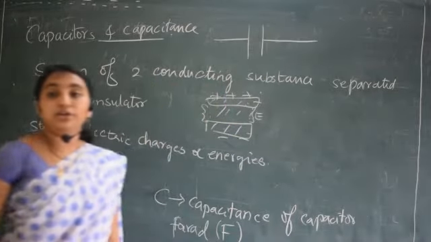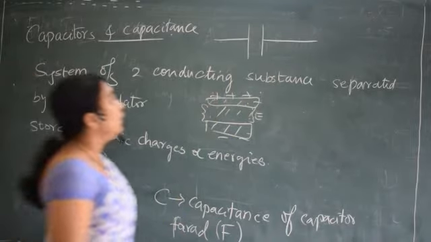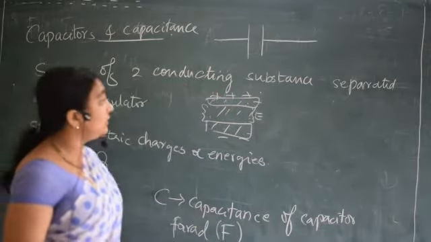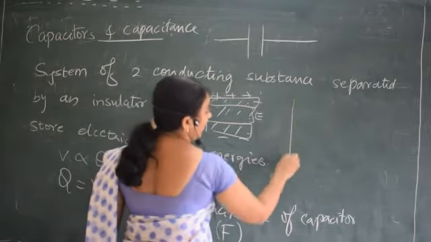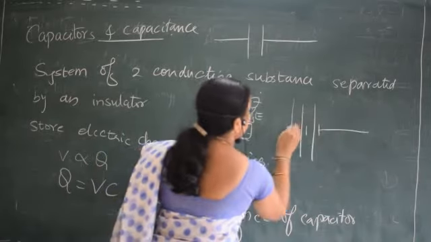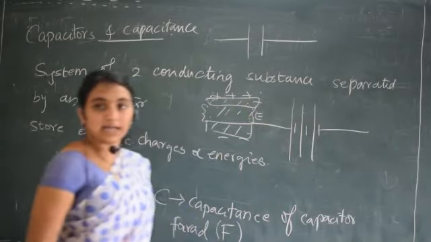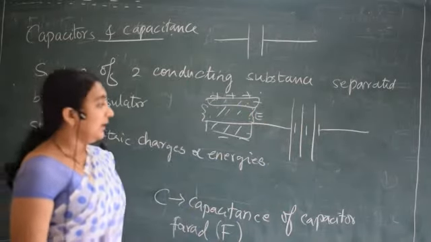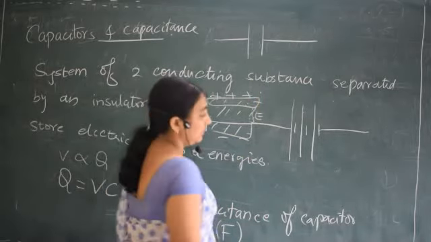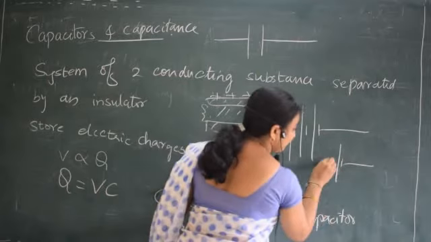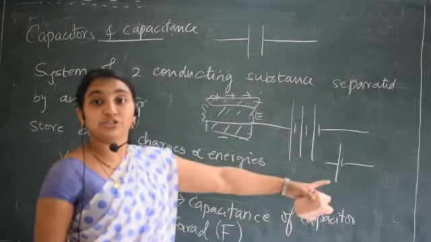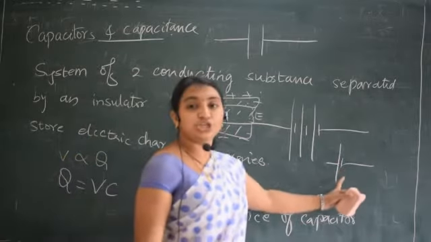When you draw the capacitor, you know how to draw the diagram of a battery. How to draw the diagram of the battery? One long, short, long, short, long, short lines with a horizontal line. Correct? But a capacitor, only two lines you can draw. A battery also you can draw two lines. Correct? But one is a longer line, another one, a vertical line, should be small.